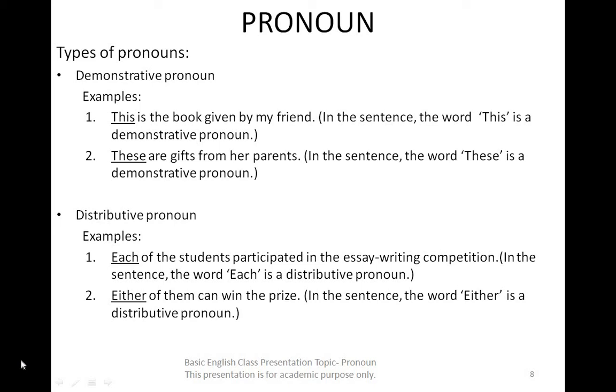In the sentence, the word these is a demonstrative pronoun. Distributive pronoun. Examples: 1. Each of the students participated in the essay writing competition. In the sentence, the word each is a distributive pronoun. 2. Either of them can win the prize. In the sentence, the word either is a distributive pronoun.